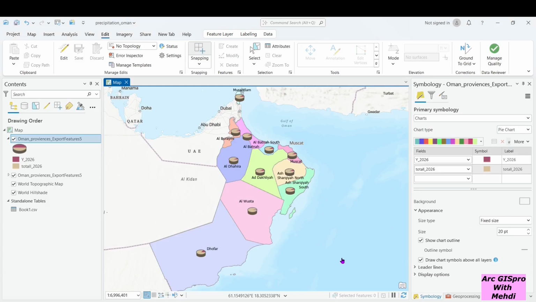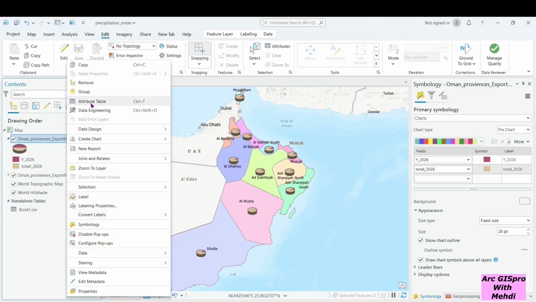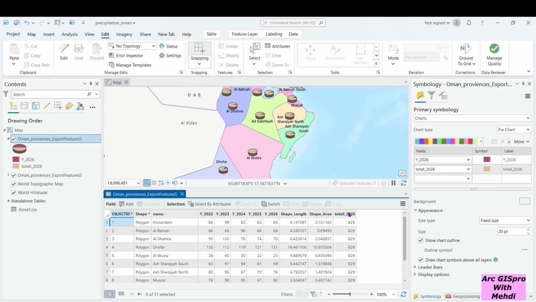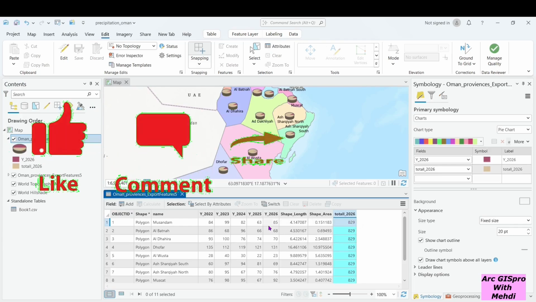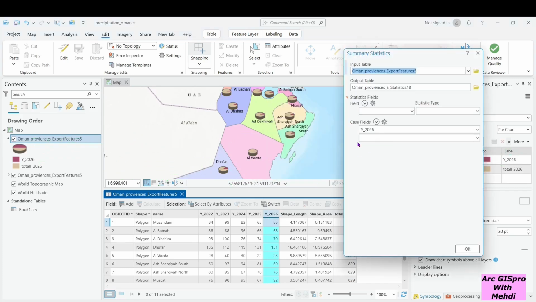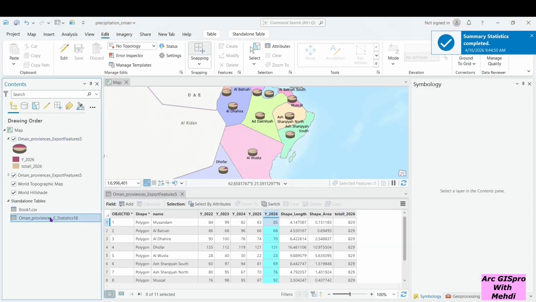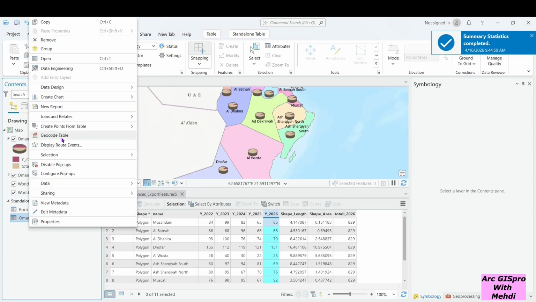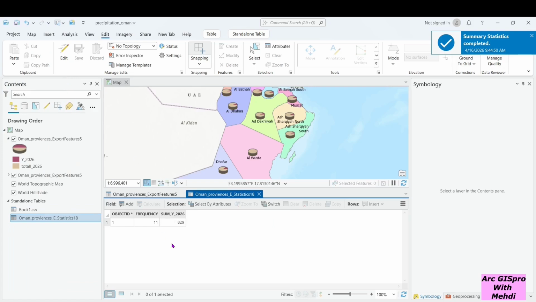Alright, continuing the previous video, let's say we want to calculate the rainfall of each province as a percentage of total rain in Oman for 2026. For this purpose, first of all, we need a specific field that contains the total rain for 2026. To calculate that, it's enough to go to Summarize, set it to the sum, and give me a specific report. After opening that, it is 829.